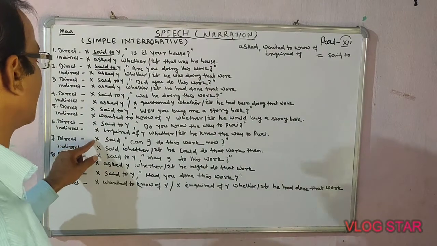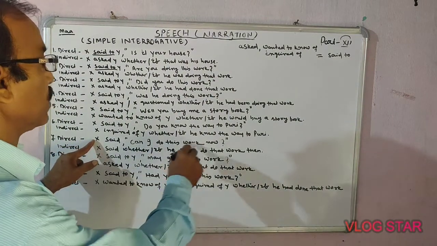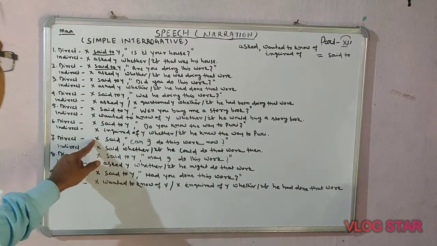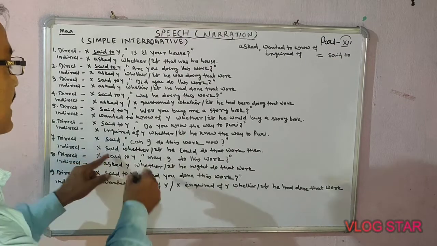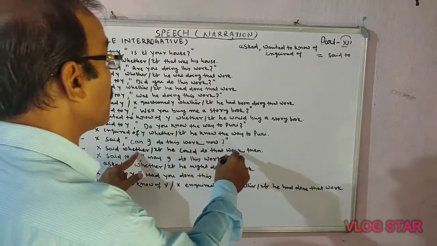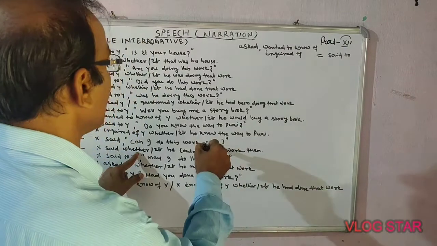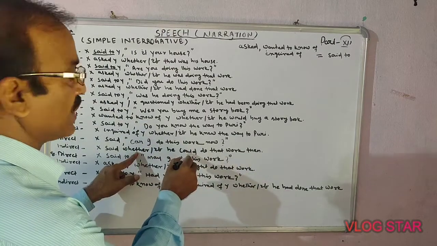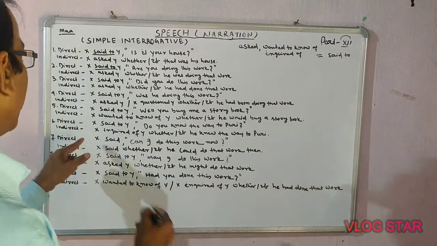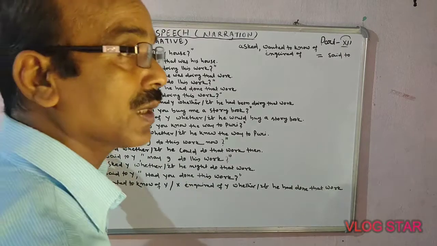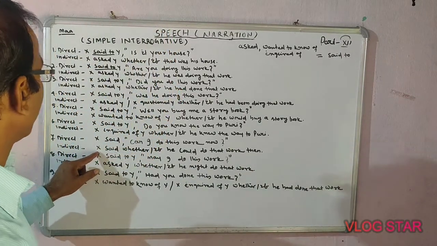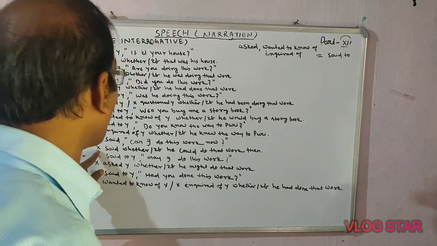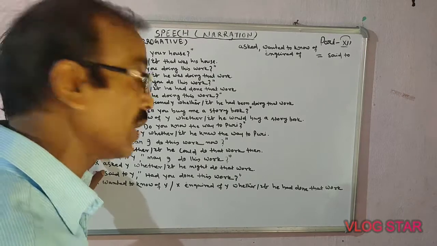Let's come here. Direct speech. X said, can I do this work now? In indirect speech, X said whether he could do that work then. Here now changes to then. I have told you, can changes into could. Once again, X said, can I do this work now? In indirect speech, X said whether he could do that work then, or if he could do that work then.